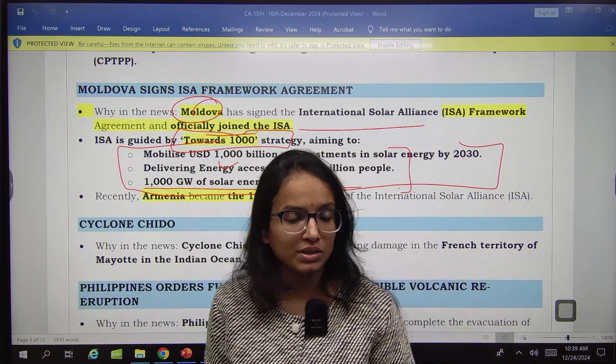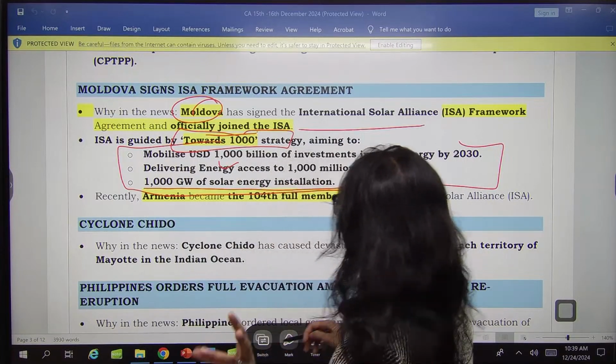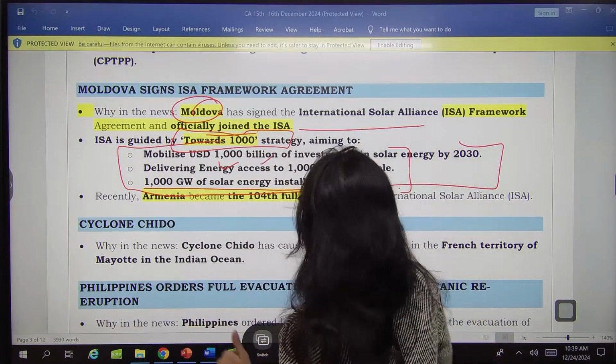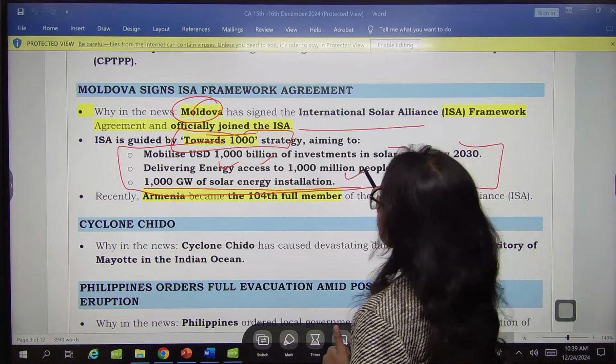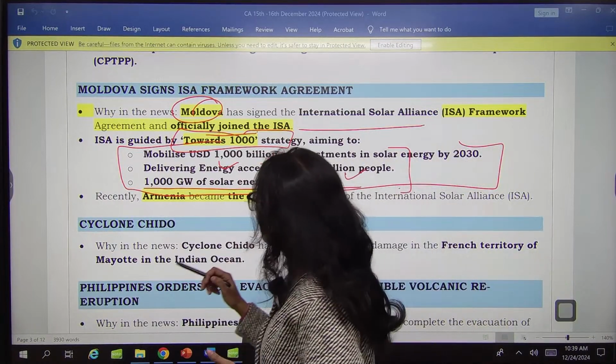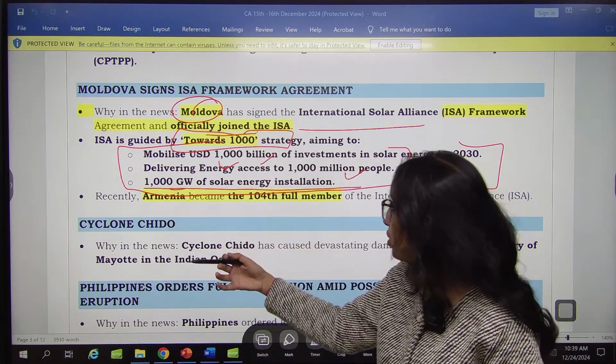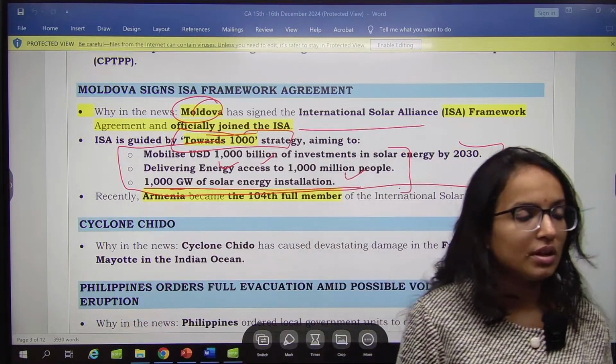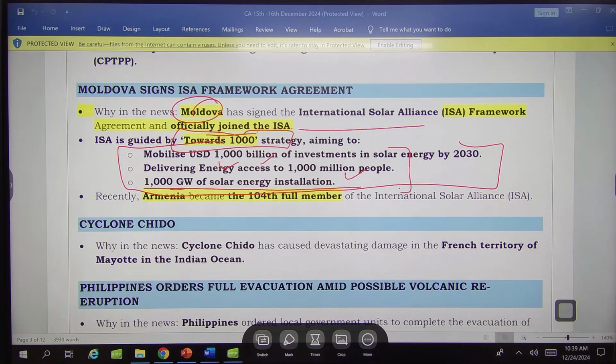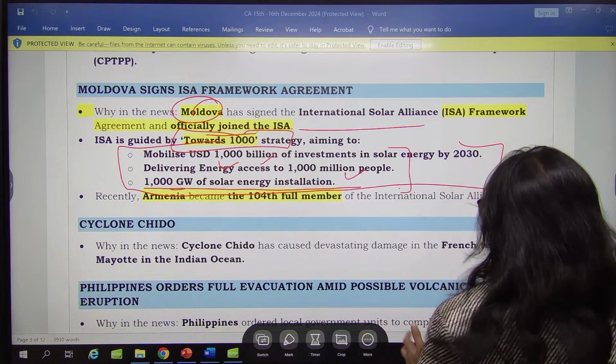They can ask you this. There are 3 components. First, mobilizing 1000 billion US dollars. Second, delivering energy access to 1000 million people. And third, 1000 gigawatts of solar energy installation. These are the Towards 1000 targets of your ISA, and Moldova has recently become a member.